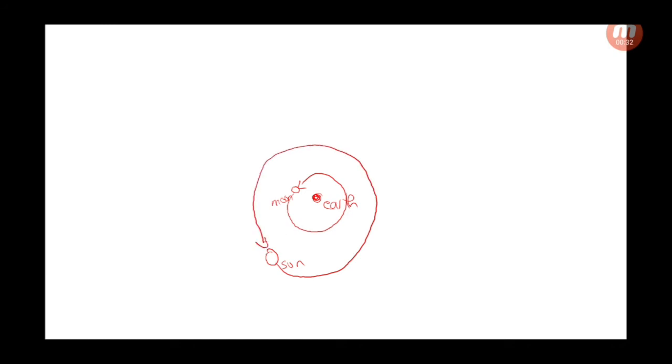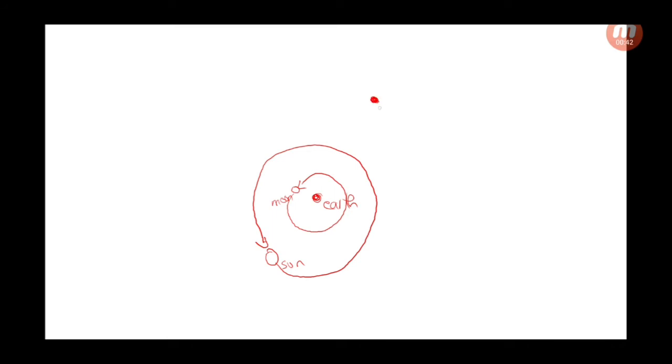Now let's try to understand this more. Suppose this is the Earth. Earth is considered the center of the universe. The moon is orbiting in a circular motion around the Earth. Now, the sun is also supposed to be orbiting in a circular motion about the Earth. Now, for the other planets, let's take Jupiter for example. Let's say this is Jupiter.